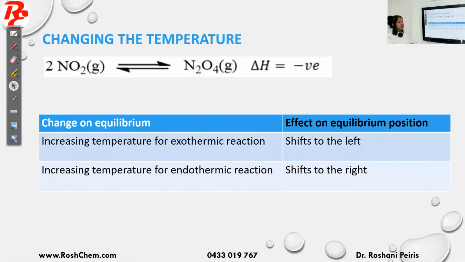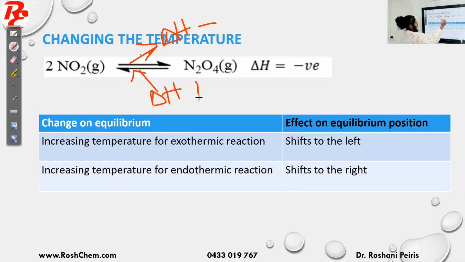Okay, next one is the change in temperature. When we talk about temperature, we need to know whether the reaction is exothermic or endothermic. This given reaction here is exothermic. You can see delta H negative means the reaction is exothermic. So how do we use Le Chatelier's principle for exothermic and endothermic reactions? In this reaction the forward reaction is delta H negative, and therefore the backward reaction is delta H positive.